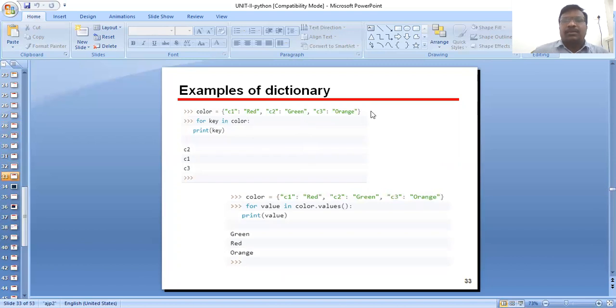The example of dictionaries: take the dictionary color with C1 red, C2 green, C3 orange. For key in color, print key gives C1, C2, C3. Next, for key in color, print only the key: C2, C1, C3. Here for values in color, print value gives green, red, orange. Here is the example of a dictionary in Python programming.